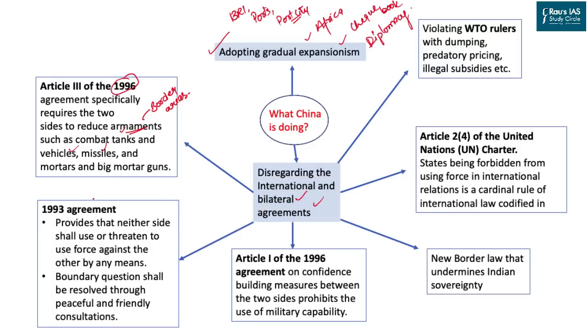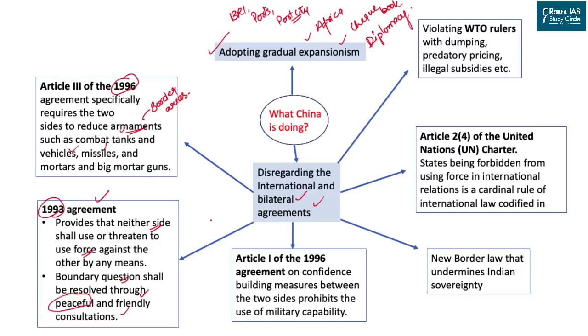There is another agreement which was signed between the two in 1993. It provides that neither side will use or threaten to use force. The boundary question will be resolved through peaceful and friendly consultation. But the Doklam and Ladakh issues or clashes have clearly shown that China is not willing to solve it in a peaceful manner, and they might become aggressive any time in the future and can backstep India on its international or bilateral relationship.